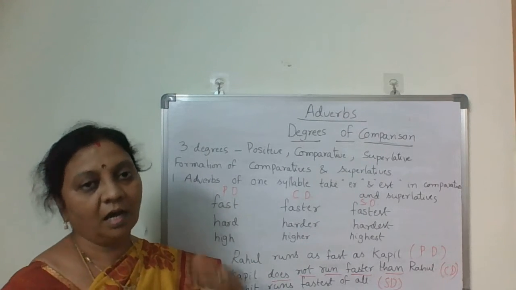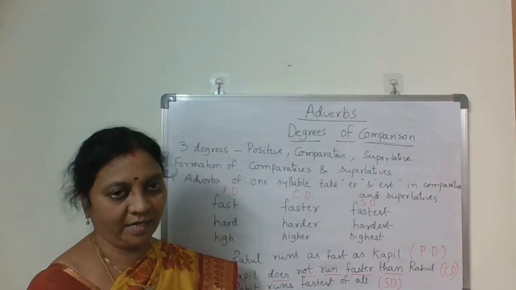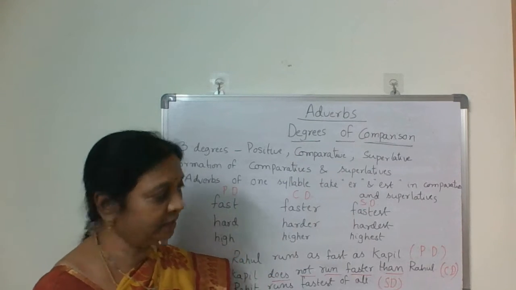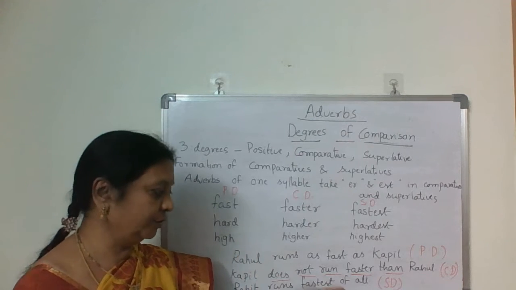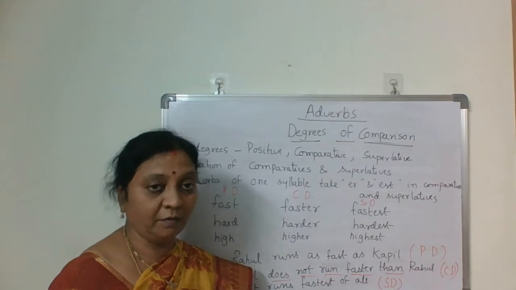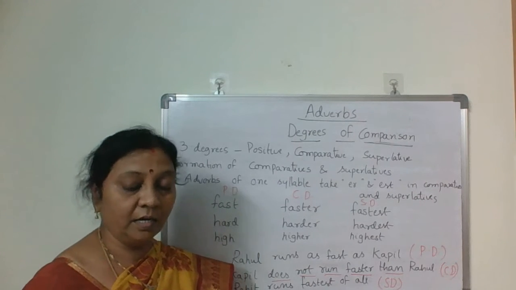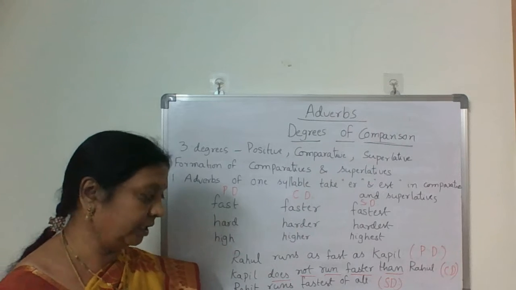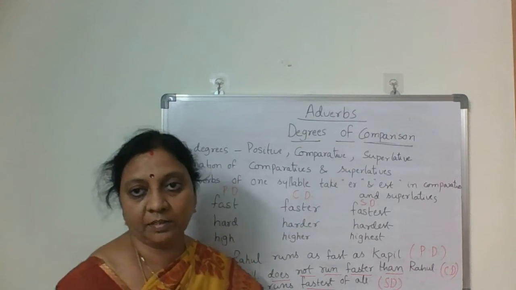Reshma works hardest of all. Hard, harder, hardest. Whenever we use the second form, we have to go for than. In positive we use as, and in the third form, est. Reshma works hardest of all. Rohit runs fastest of all. Superlative form. Next.